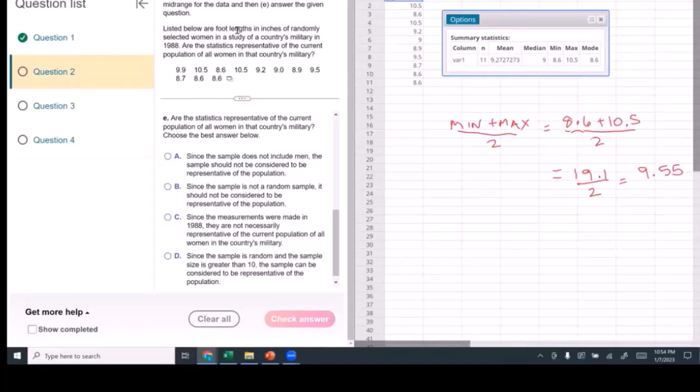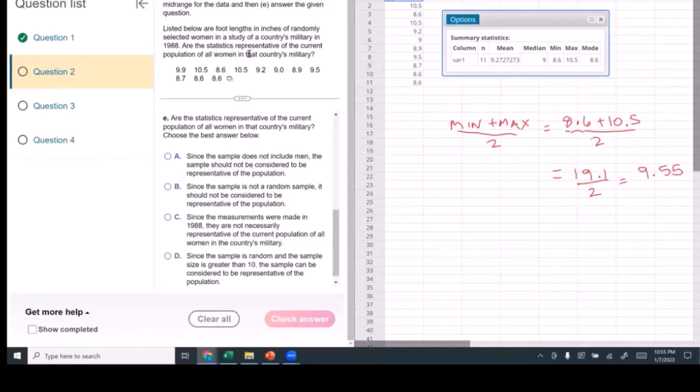And let's see what we are looking at. Listed below are foot lengths in inches of randomly selected women in a study of a country's military in 1988. Are the statistics representative of the current population of all women in that country's military? Since the sample does not include men, the sample should not be considered to be representative of the population.